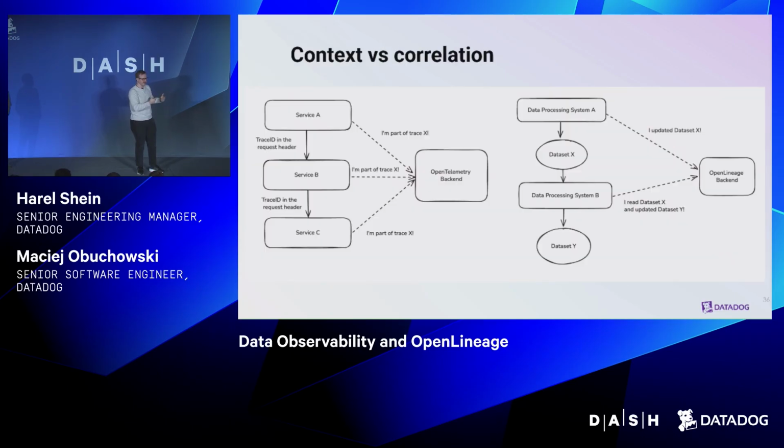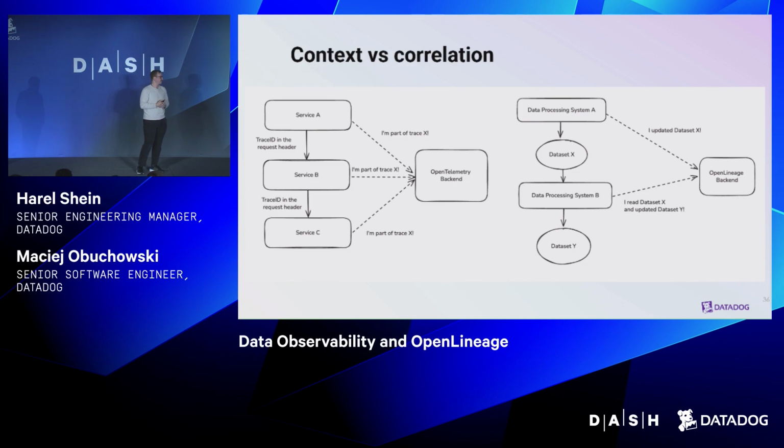This visualizes the concept more. Services pass the trace ID in the request headers, and then every event knows it's part of some trace. We don't have that. We don't embed any information into dataset rows that allows you to know later who produced them.